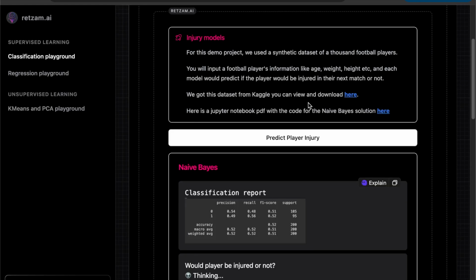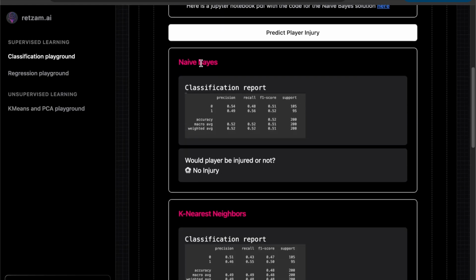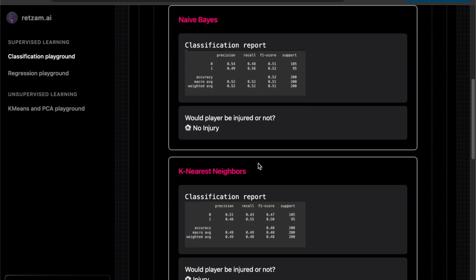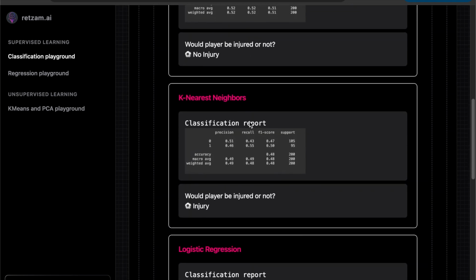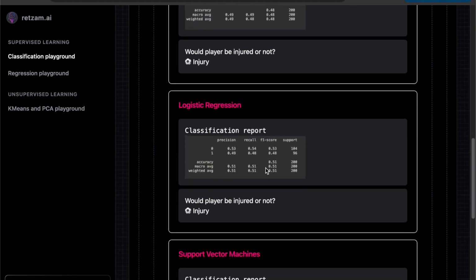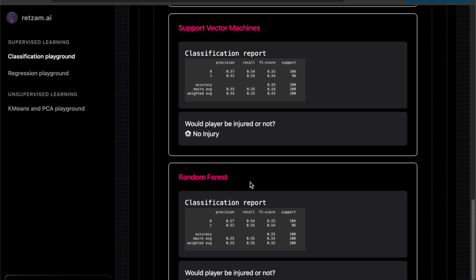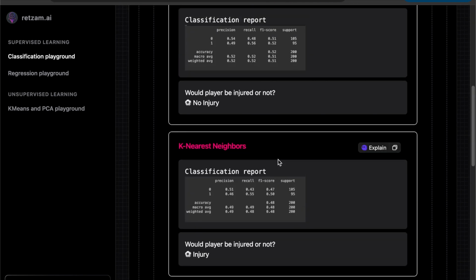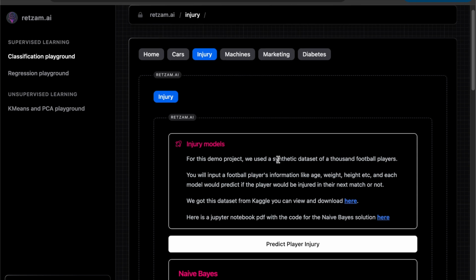So anyone can try this like myself. So we can get the results now. Bias says no injury, Keen area says to be injured, no injury. So yeah, this is very cool. Let's try the next one.